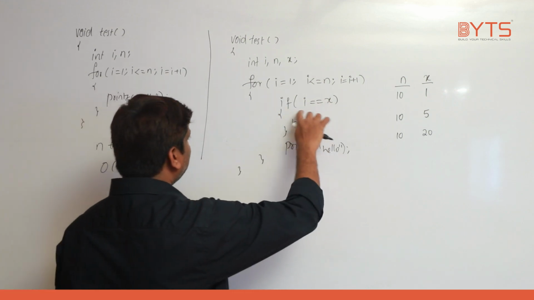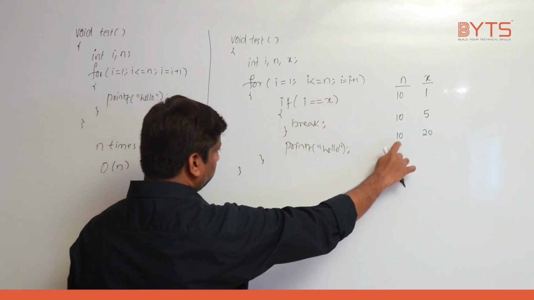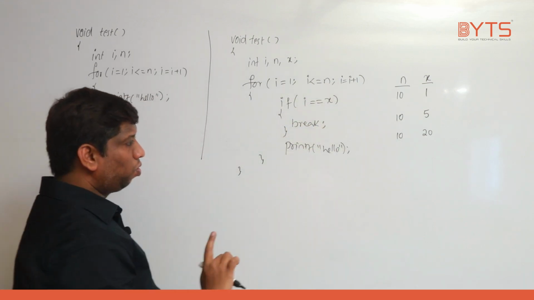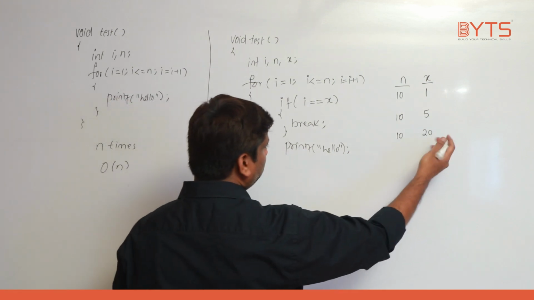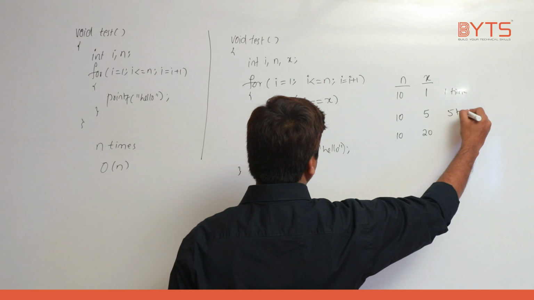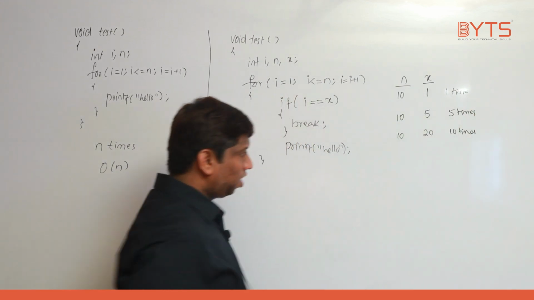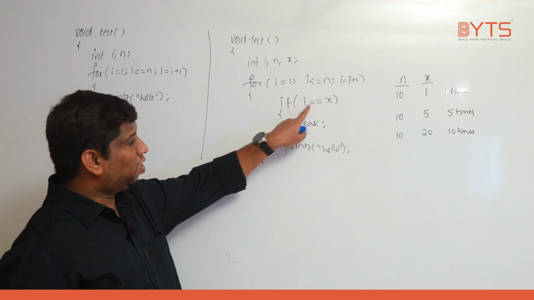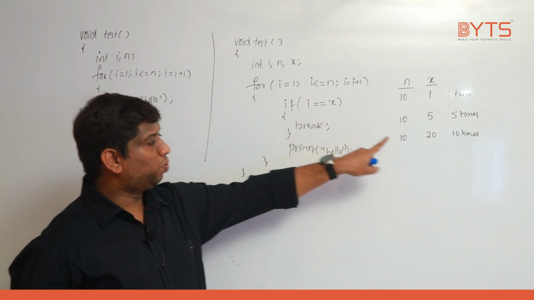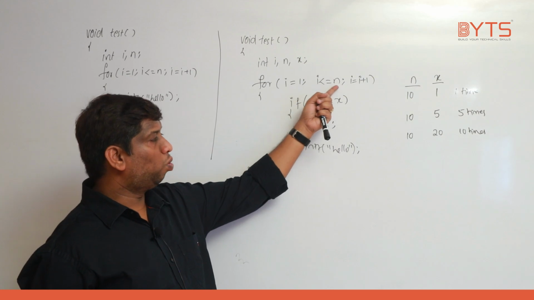But this condition is never true. Why? The maximum value of n is 10. Try to understand. Let us take n value as 1, the loop repeats 1 time. Here it repeats 5 times. Here it repeats 10 times. Very important point I am telling: this condition is true when i value is 20, because x value is 20, but i value will never be 20. Why? Because n is 10, and 10 less than or equal to 10 is the only true case.